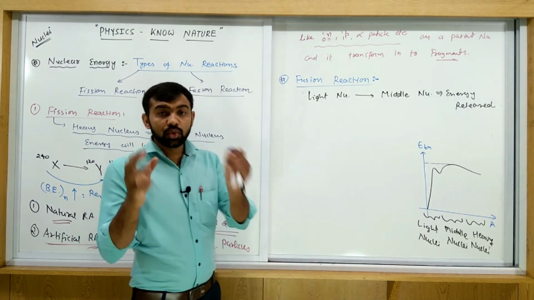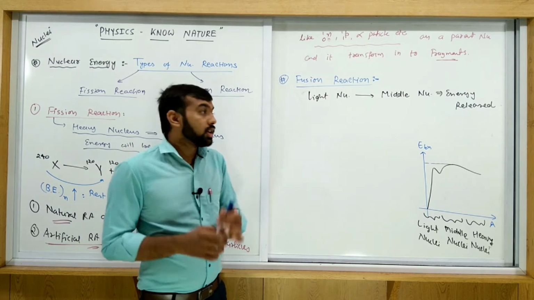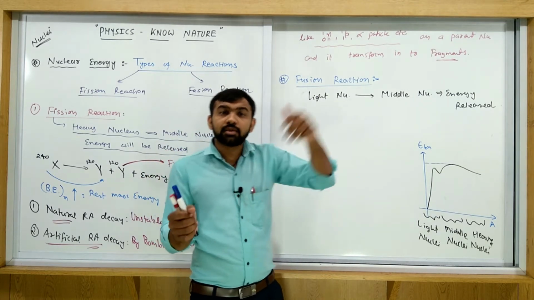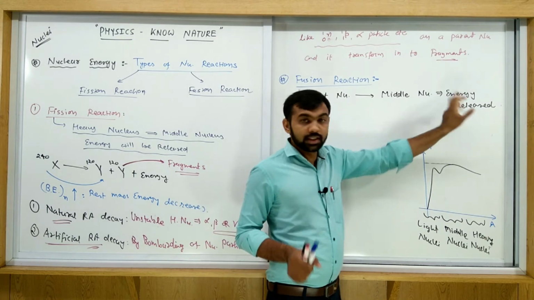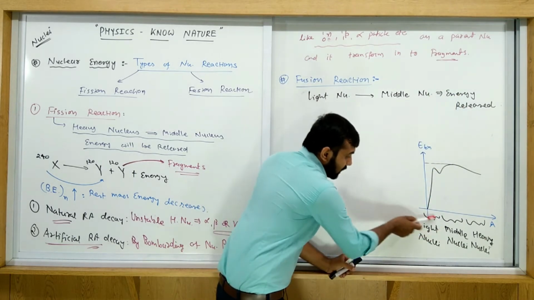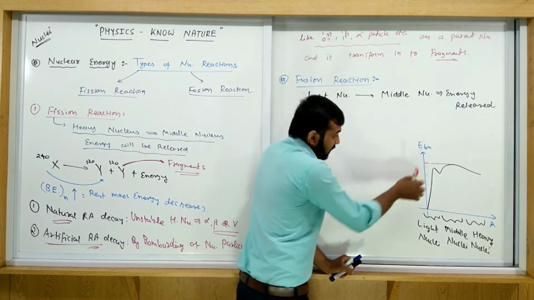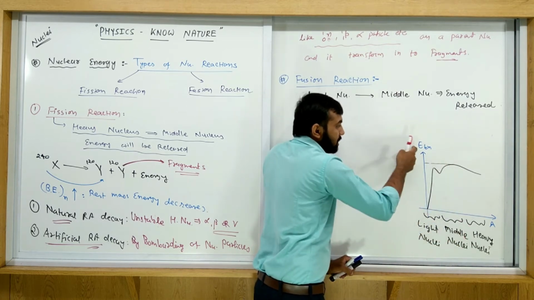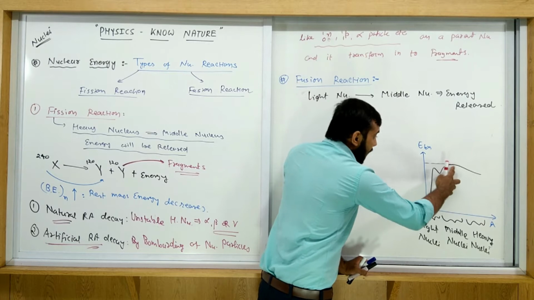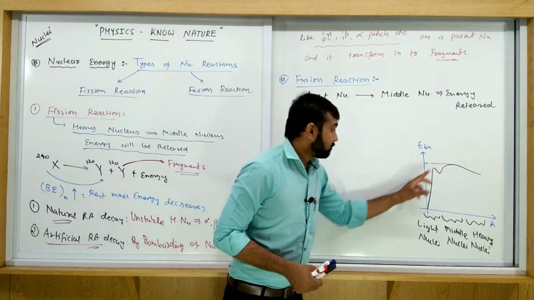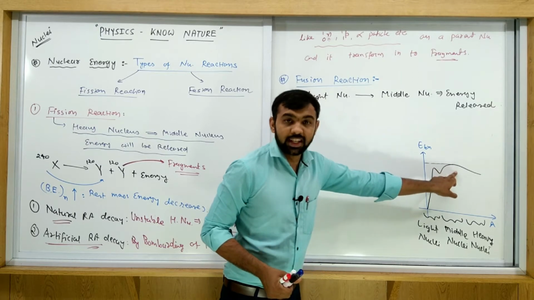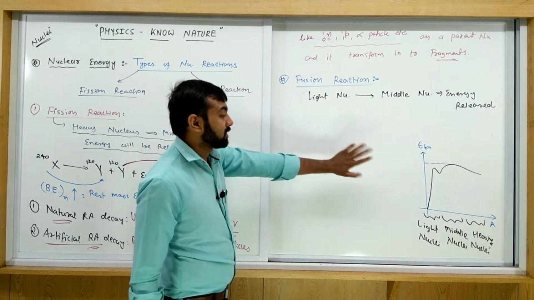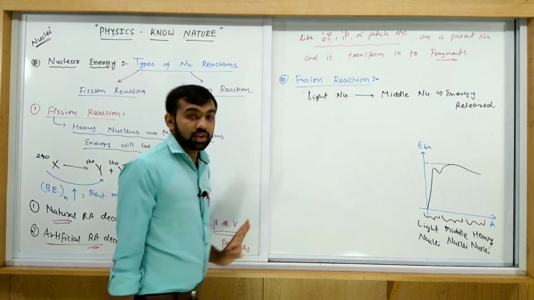So when any two light nuclei are combined with each other and form a middle nuclei, then some energy is released. Why? See, if you consider the light nuclei, its binding energy is smaller. When it transforms into middle nuclei, the binding energy per nucleon, EBN, is higher. So EBN increases, so rest mass energy decreases. In this type of process some energy will be released. We call it a fusion reaction.